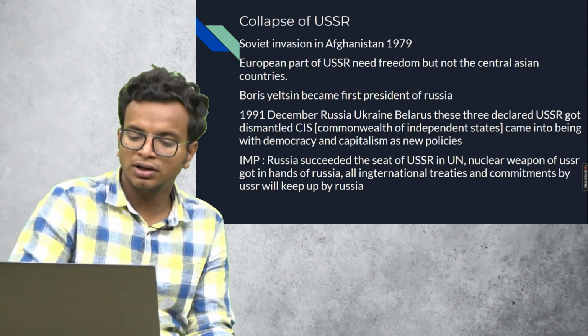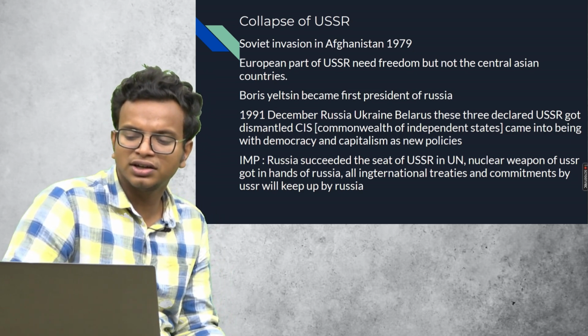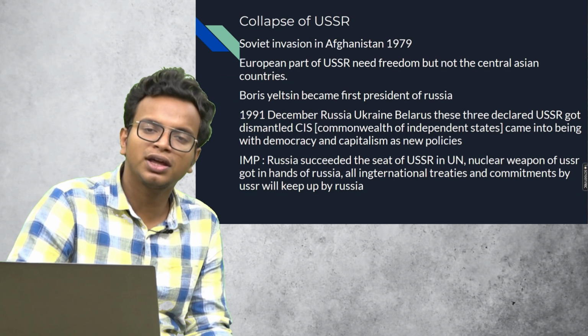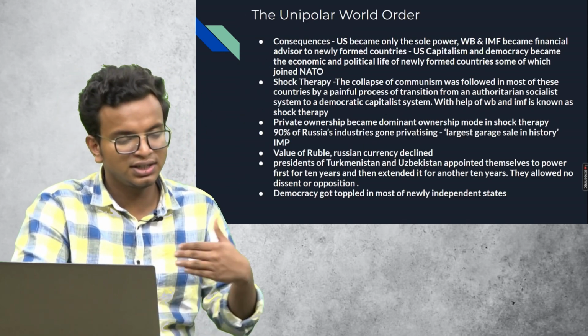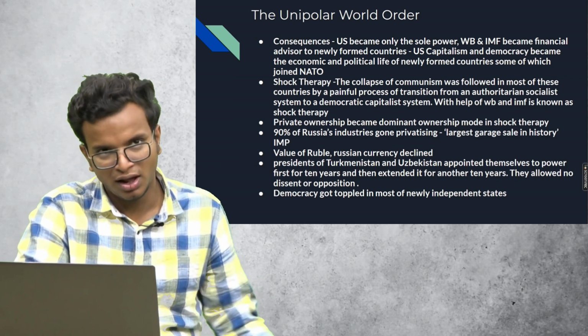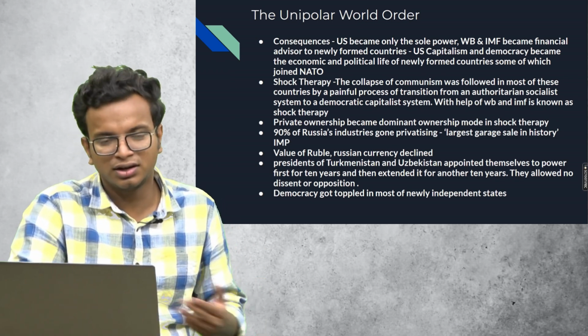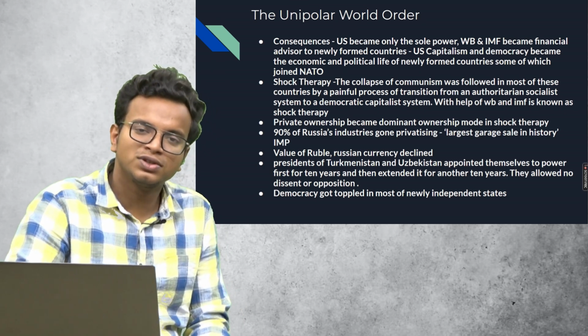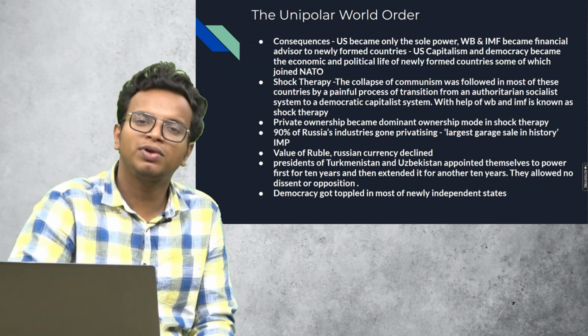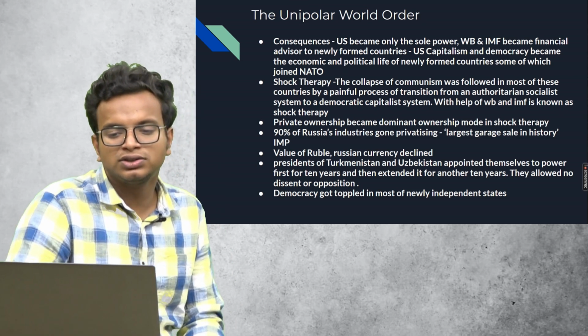All international treaties and commitments by the USSR will be kept up by Russia. So basically, Russia succeeded the USSR with all the treaties, and all the other nations which were part of the USSR became the Commonwealth of Independent States.